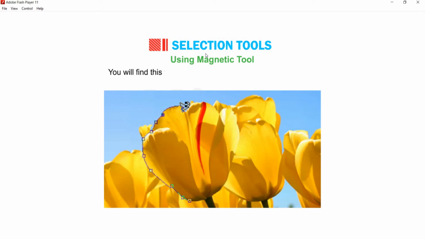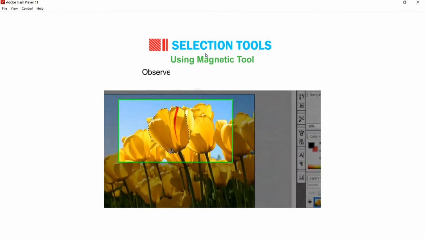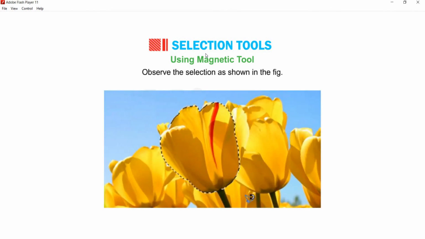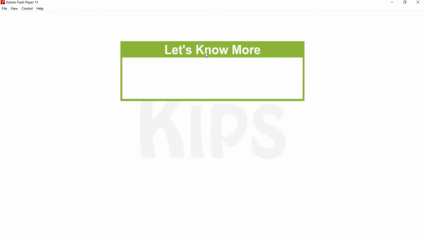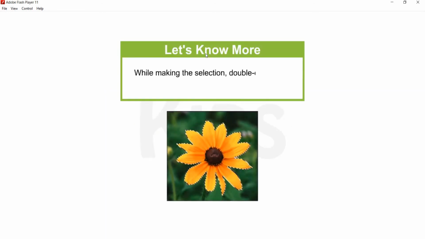You will find this tool drops fastening points along the edges. Double-click at the ending point. Observe the selection shown in the figure. Students, note that while making the selection, double-click at the end to finish the selection process.